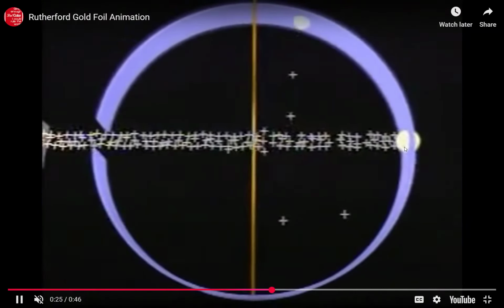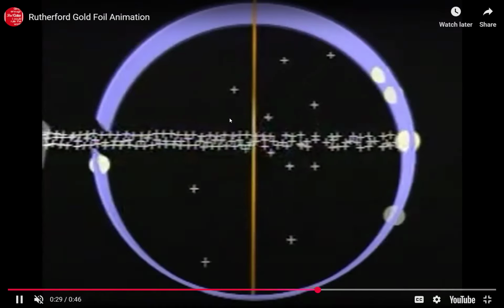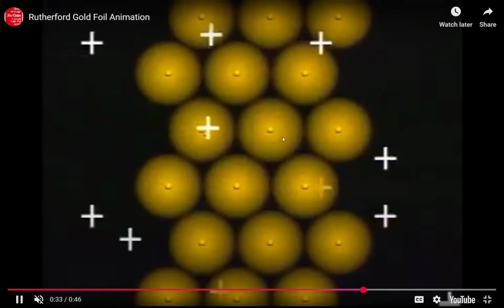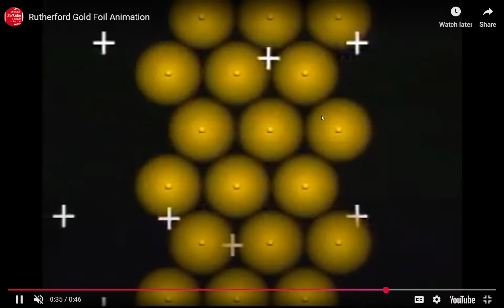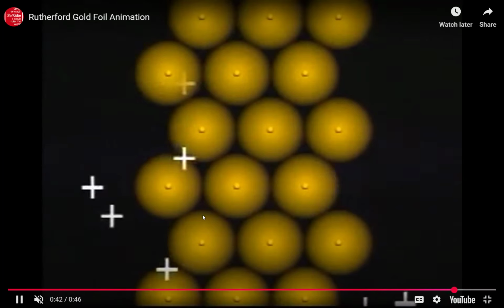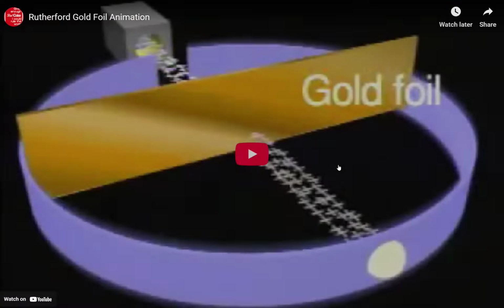He knows where it should go if it goes straight through the gold foil and it's pure gold, but he noticed that some were being deflected. Most of them are going straight through, but some you notice here actually get deflected.